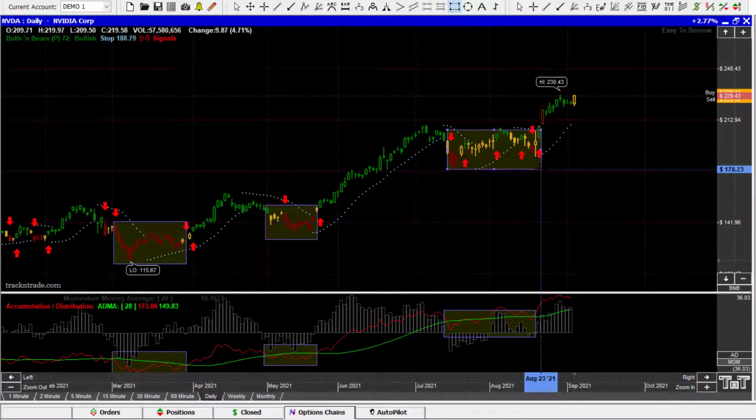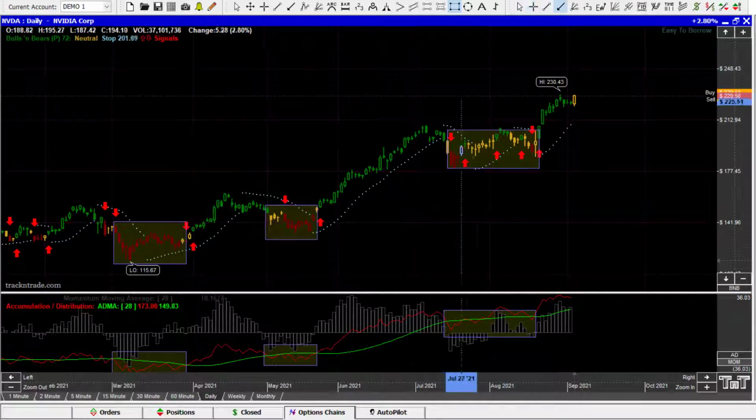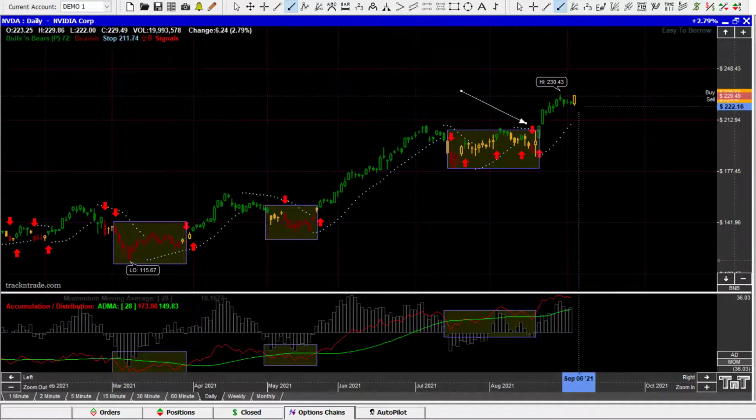So this one's already broke out. So it already took off across the accumulation stage, and it's already in the first rally. We're a little bit chasing this one, but this is NVIDIA, and we've already gone through the accumulation, and we're looking forward to continue. We got a nice bar today.